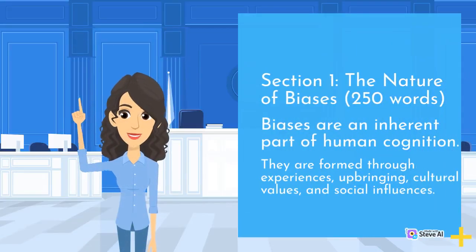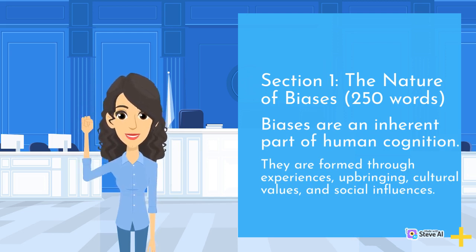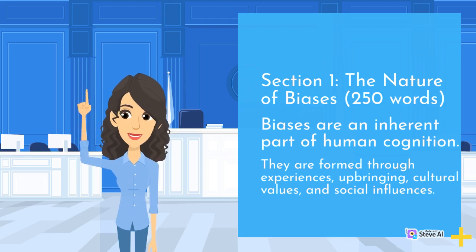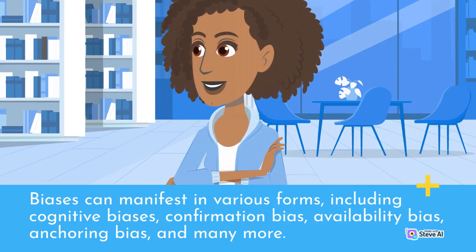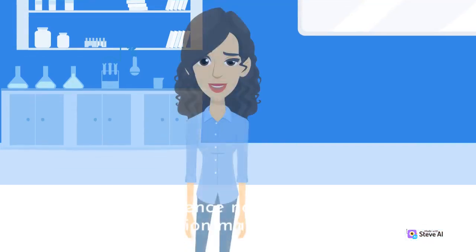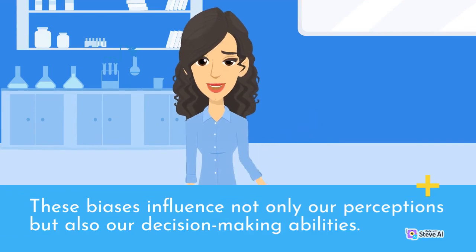Section 1. The nature of biases, 250 words. Biases are an inherent part of human cognition. They are formed through experiences, upbringing, cultural values, and social influences. Biases can manifest in various forms, including cognitive biases, confirmation bias, availability bias, anchoring bias, and many more. These biases influence not only our perceptions but also our decision-making abilities.